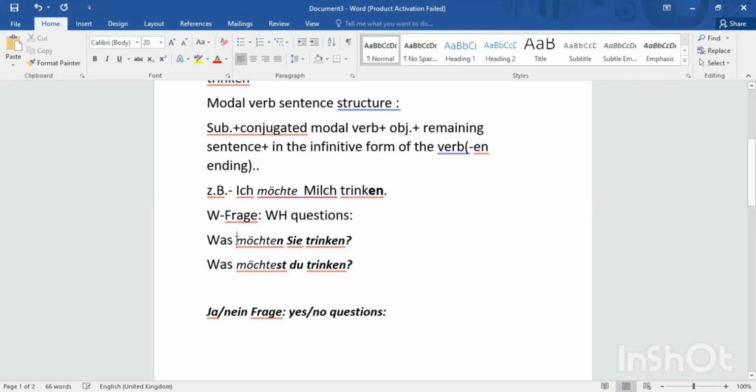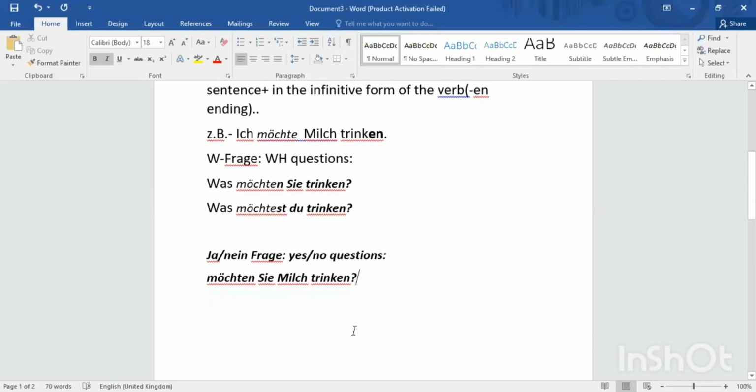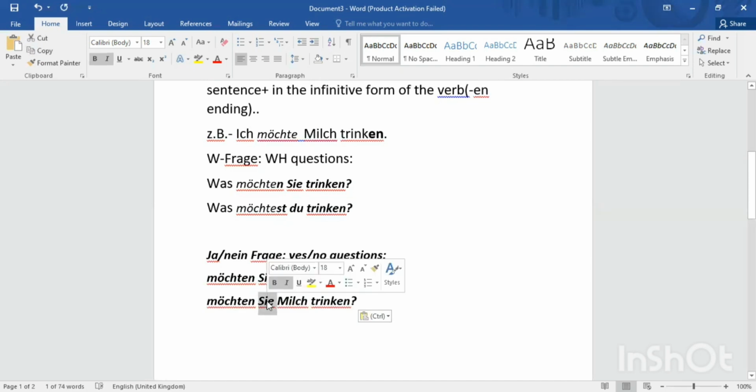If we want to ask someone, the elder one: Möchten Sie Milch trinken? This will be the correct Ja-Nein-Frage, would you like to drink milk? Similarly, if we are asking a friend or the younger ones, in an informal way, instead of Sie we are using du, and the ending will be changed. So: Möchtest du Milch trinken?